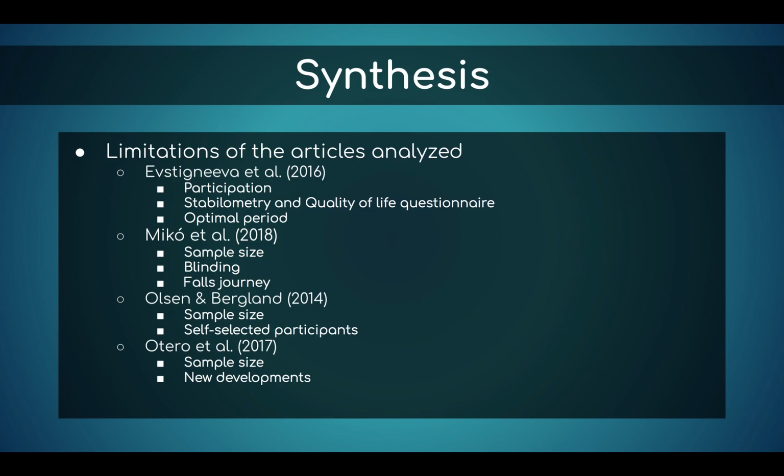In the Olson and Berglund article, the sample size was also a limitation, as it caused researchers to consider this a weakness and inform readers that generalizability of results should be made with caution. Participants were also self-selected into the intervention group and control group. This self-selection caused participants to become disappointed in their position within the study. Lastly, in the Otero article, the sample size was again a factor of limitation. Another limitation was a new development in the use of vitamin D and its positive outcomes in balance and prevention of falls.